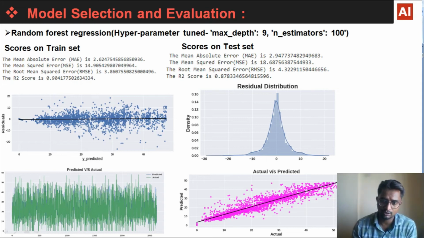Here also we have got a very nice bell curve shape. We are very close to our predicted values. You can see here the scatter plot.